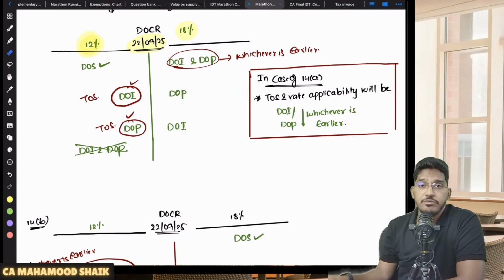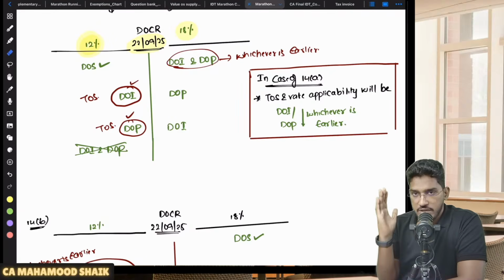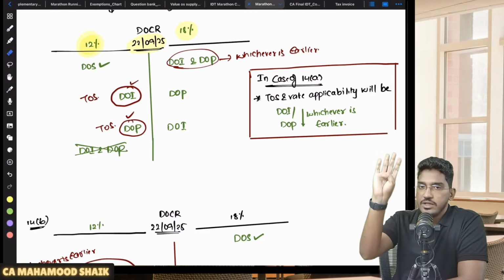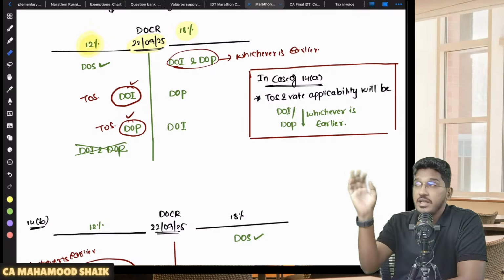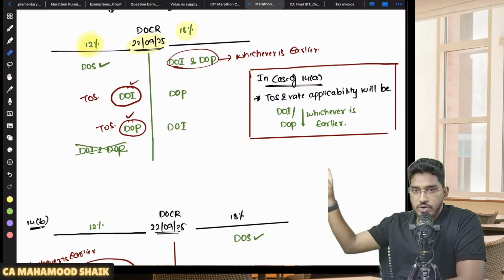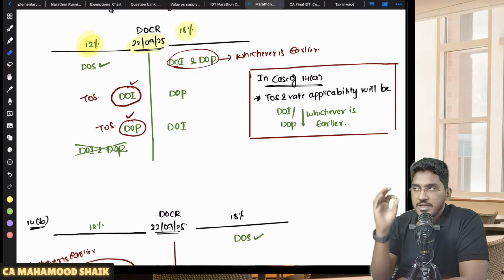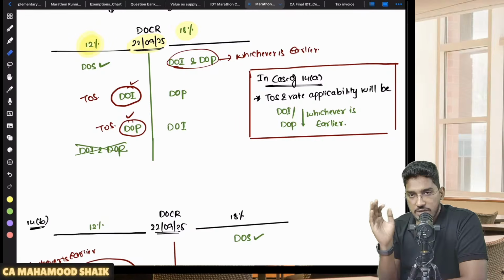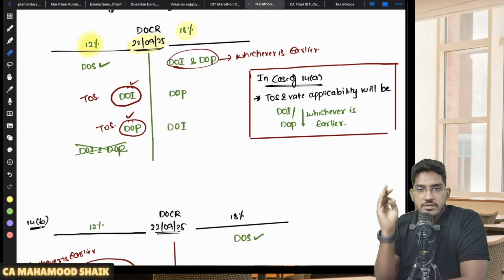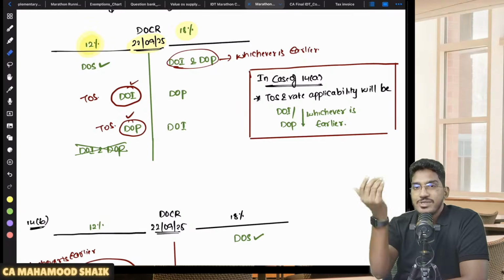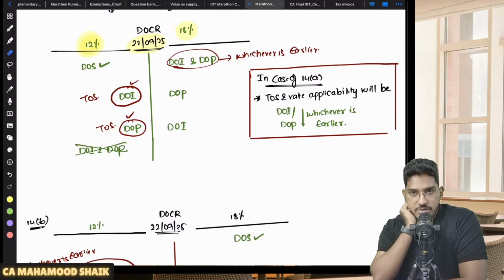Then we have to come to section number 14. So if there is a change in rate of tax and all three, date of supply, date of invoice, date of payment, are happening at one point of time, then there is no issue. We will go to section 12 and section 13. But in case some dates are before and some dates are after the change, then how to determine the time of supply?